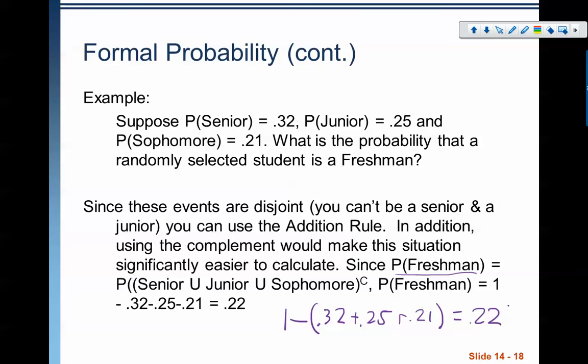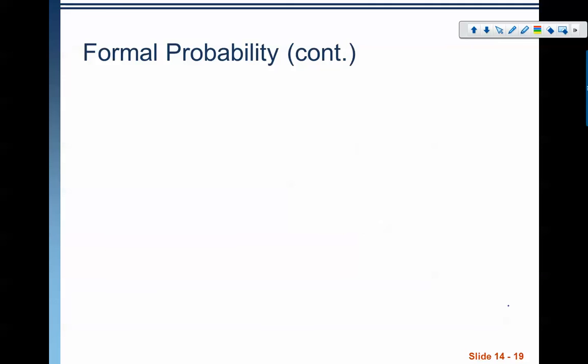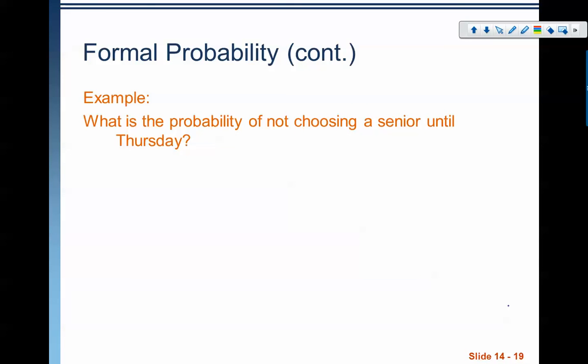So I apologize if that looks a little bit confusing. But here we're using a combination of addition rule and complement rule to solve it. Let's keep going. What's the probability of not choosing a senior until Thursday?